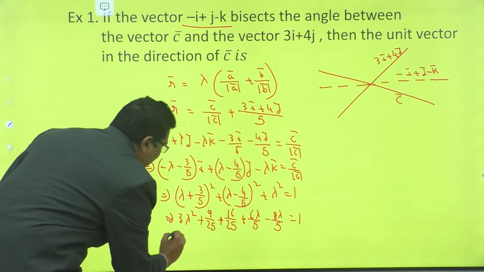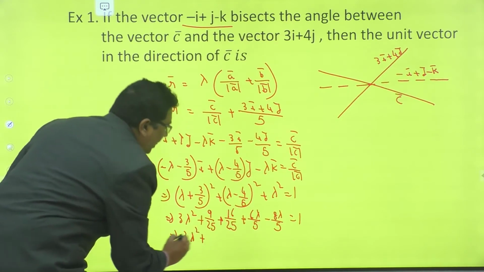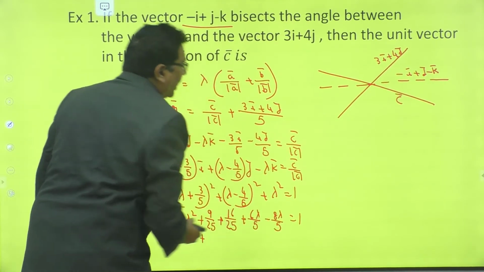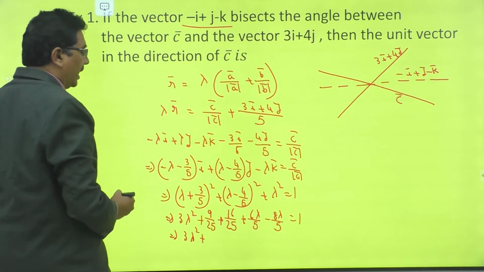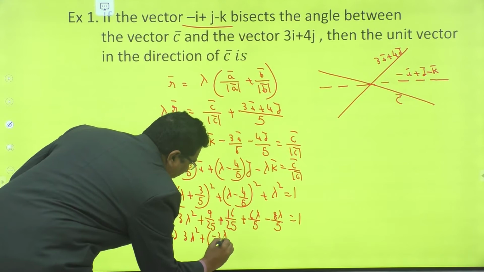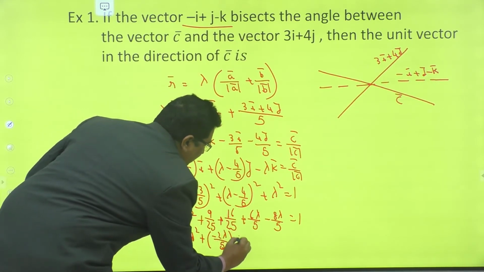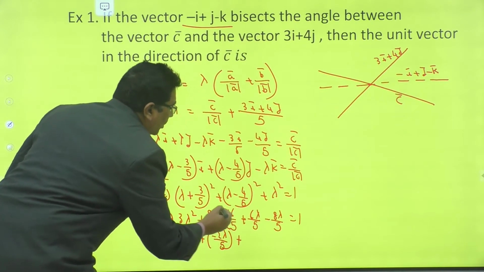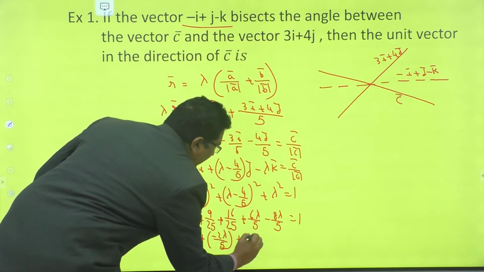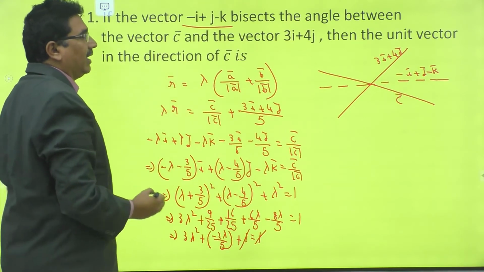That implies 3 lambda square, now 6 lambda minus 8 lambda by 5, that is minus 2 lambda by 5, plus 9 plus 16, 25 by 25, that is equal to 1. Here 1 gets cancelled.